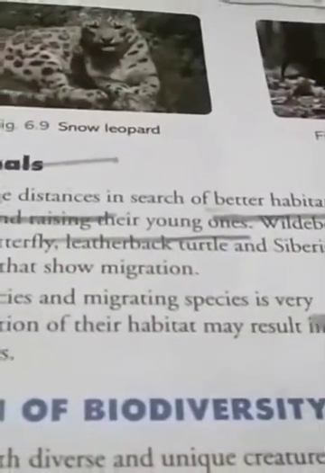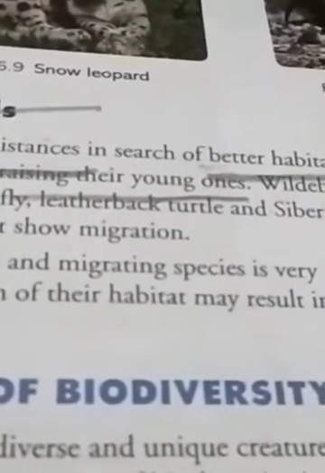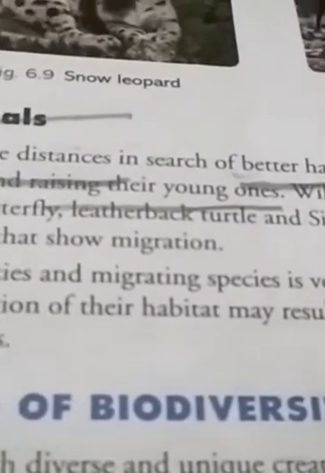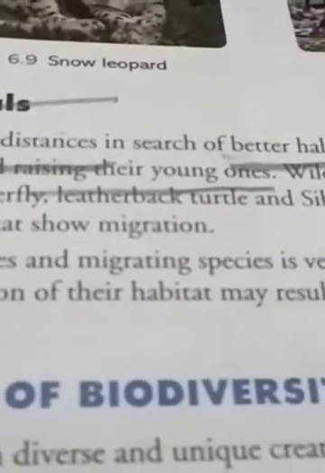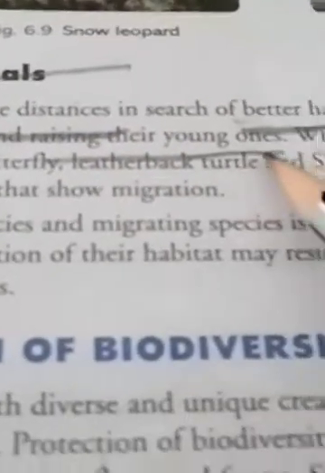They are searching for optimum, comfortable situations for their food, reproduction and living. So they travel a large distance.